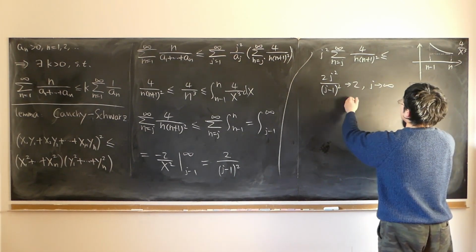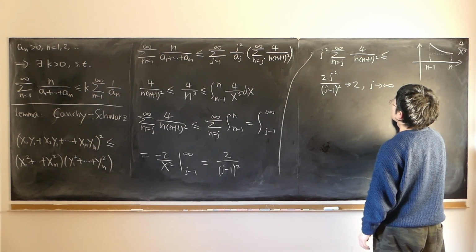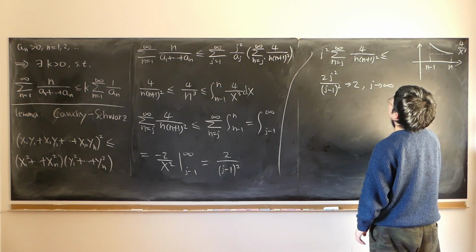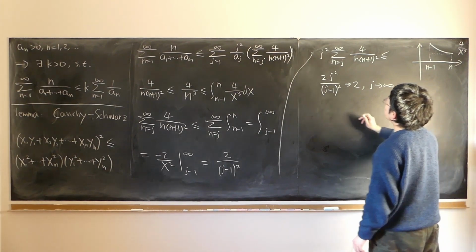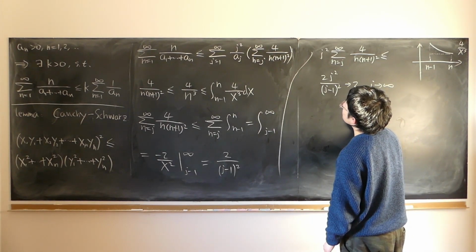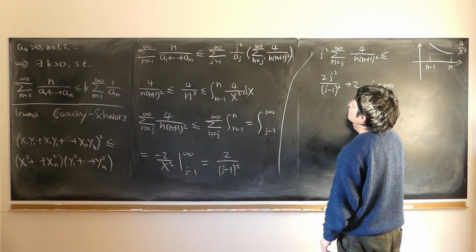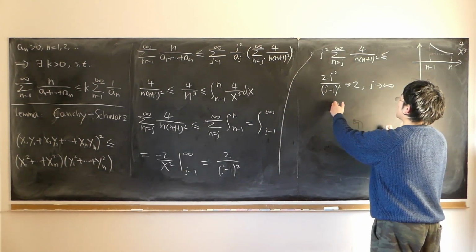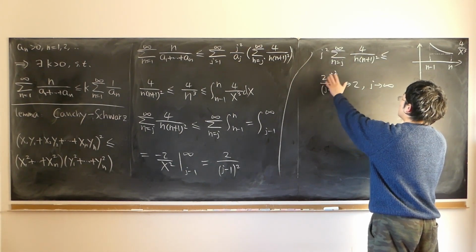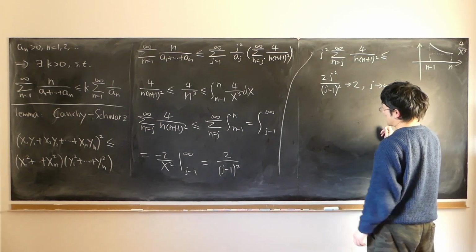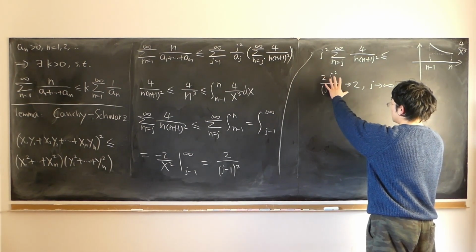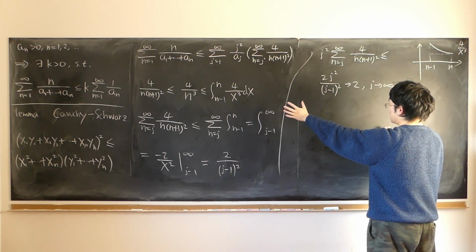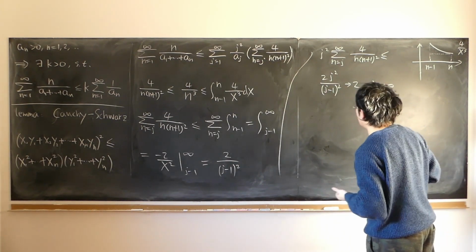It approaches 2 as j approaches infinity. So right now we can safely conclude that whatever j is, this expression is always bounded above, because it has a limit. We can easily verify that whenever a sequence has a limit, that sequence has to be bounded.